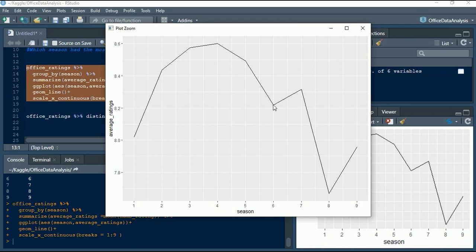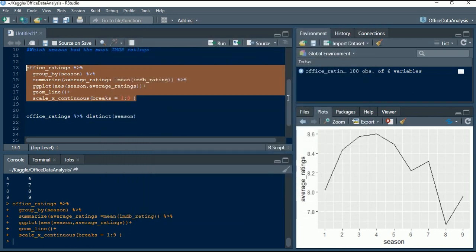The fourth season was the highest rated, and there was a dip after the sixth. Probably they were not doing well, but I do remember that Michael left the show after 6 seasons, which is why the rating didn't go as high as it did for the second, third, and fourth seasons. Seems like this was the time when the show was doing very well, and it decreased drastically. This is the insight we have got from our analysis, so we have actually answered the question of which season had the most IMDb rating.